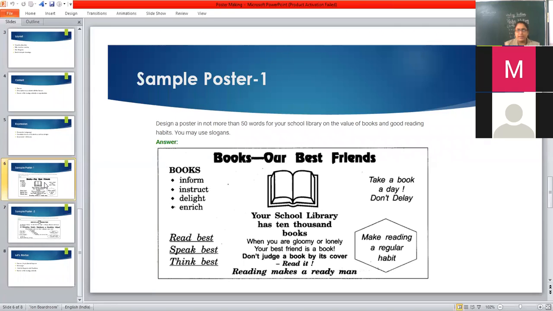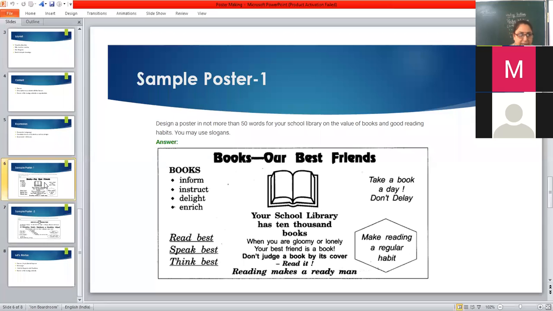Designing a poster. Now you can design any number of posters on saving trees, saving the environment, saving wildlife, but you need to be crisp. It's not a drawing and painting competition as we conduct, it is from the exam point of view, where you have hardly 5 minutes to create your poster. So you have to be very crisp and fast, right? Keep some slogans ready in your mind related to topics like sports, education, saving girls, promoting and educating children, video games and children. These are issues that are quite important.